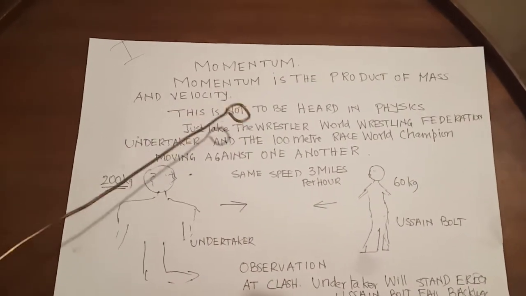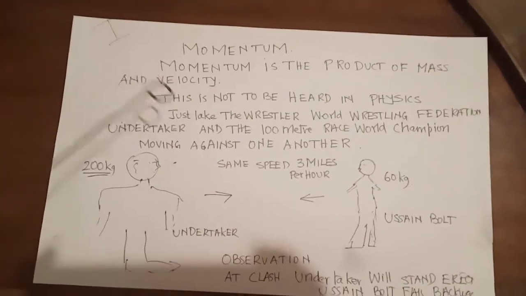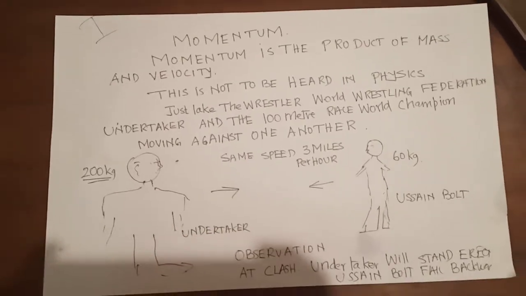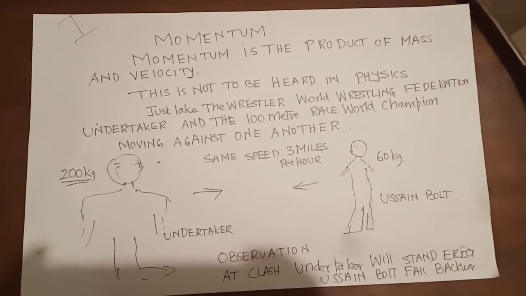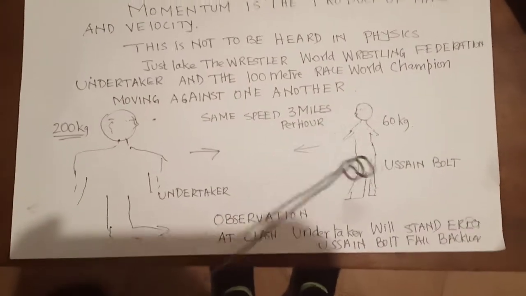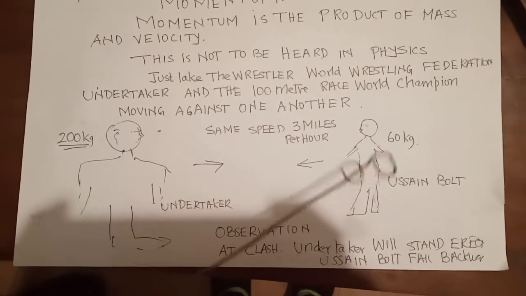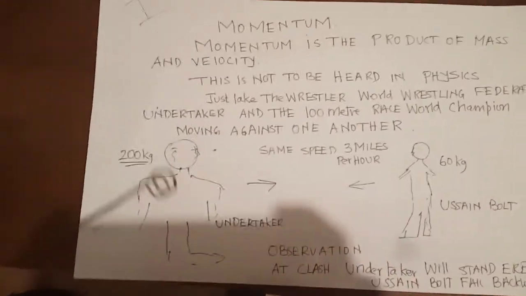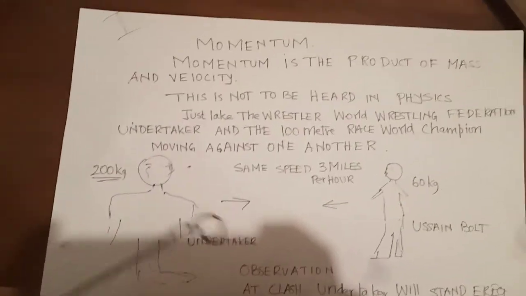And in physics, we need to do much more. So how will you understand momentum? You need to know the function of mass and the function of the velocity. See, for example here, Usain Bolt, the fastest runner in the world, is here, 60 kg, and here is the famous wrestler in the world, Undertaker, 200 kg.